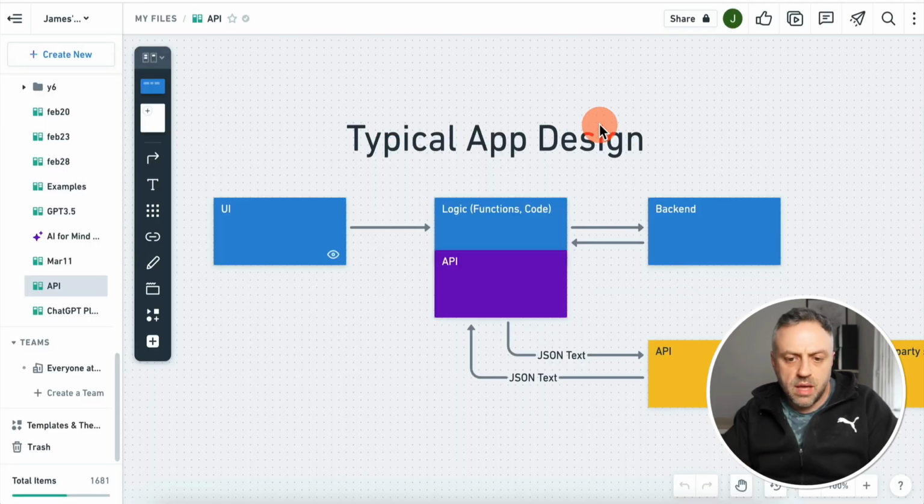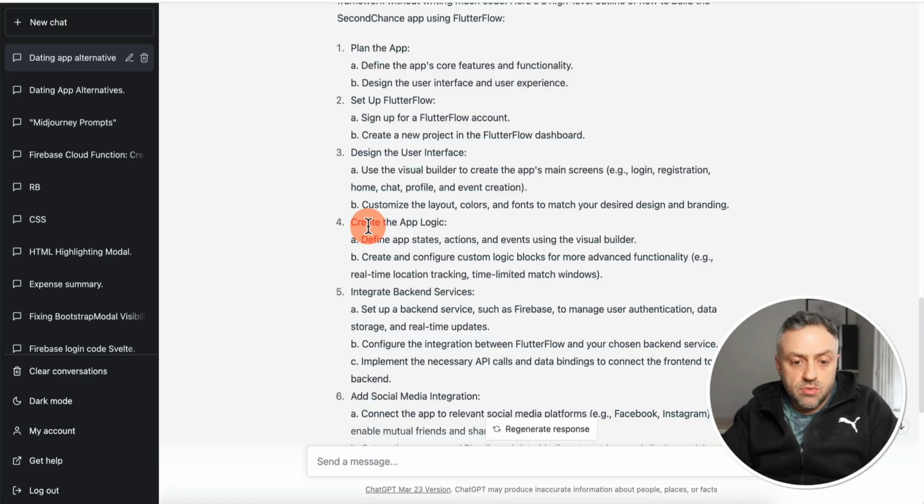So we have this typical app design diagram, and whenever you're building an app, this is what you're going to be following. You're going to be building the UI, the logic, you're going to have the backend, you might have an API. And this is exactly what it's telling us to do. Create the app logic: define app states, actions, and events using the visual builder, and create and configure custom logic blocks for more advanced functionality, like real-time location tracking and time-limited match windows.